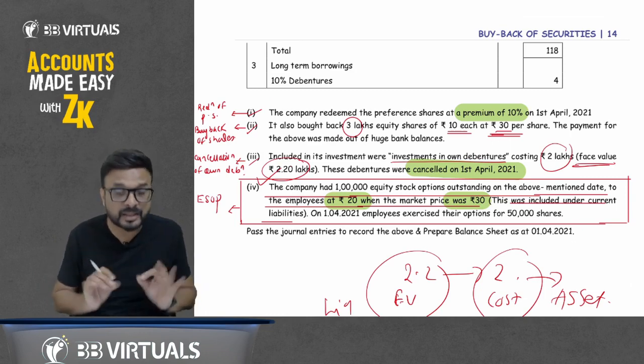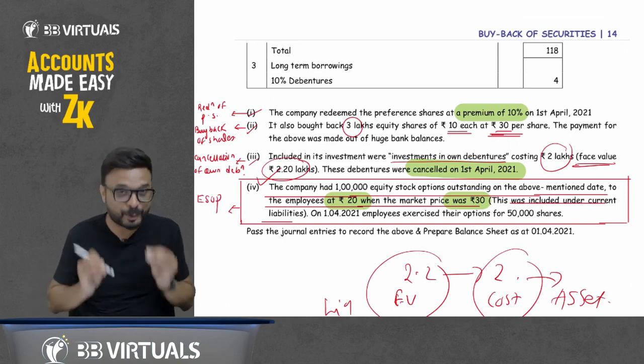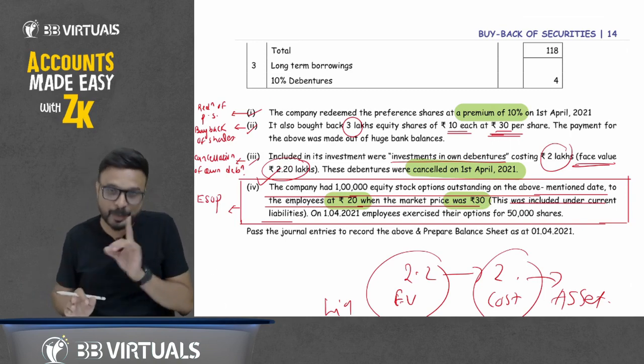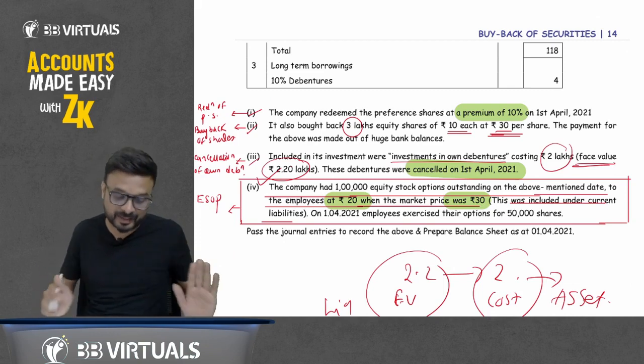It's okay, it is mentioned. That's why I am saying it is reflected under current liability. But as per Schedule 3, ESOP outstanding is not reflected under current liability. It is reflected under reserve and surplus.